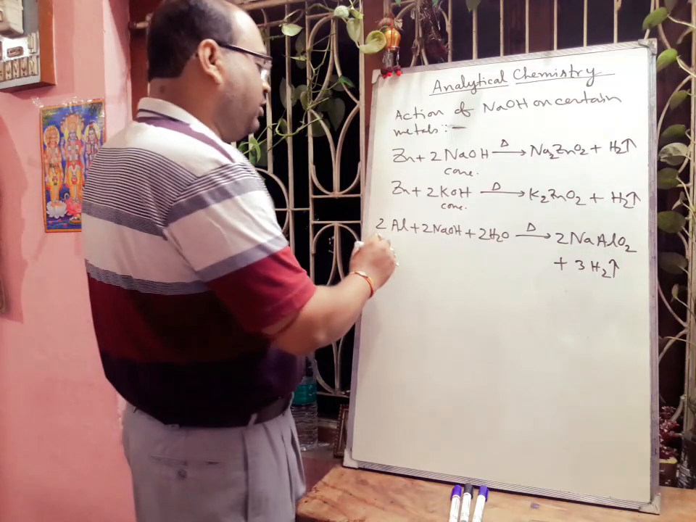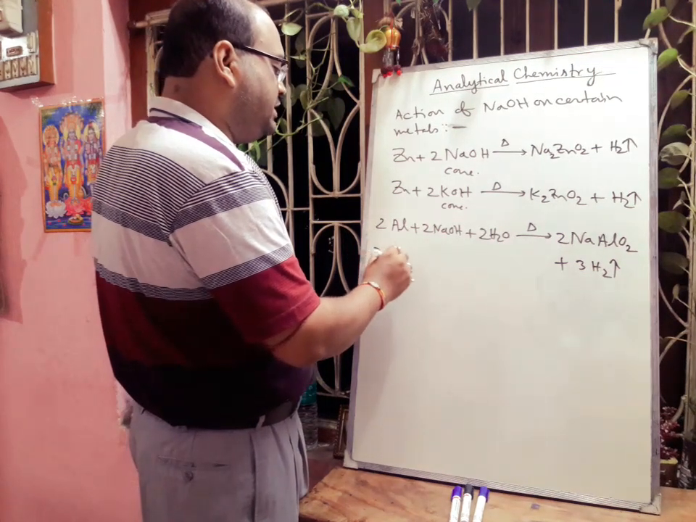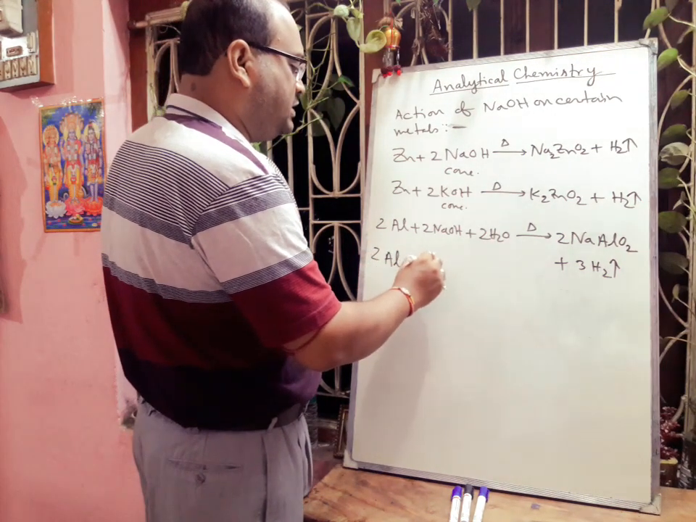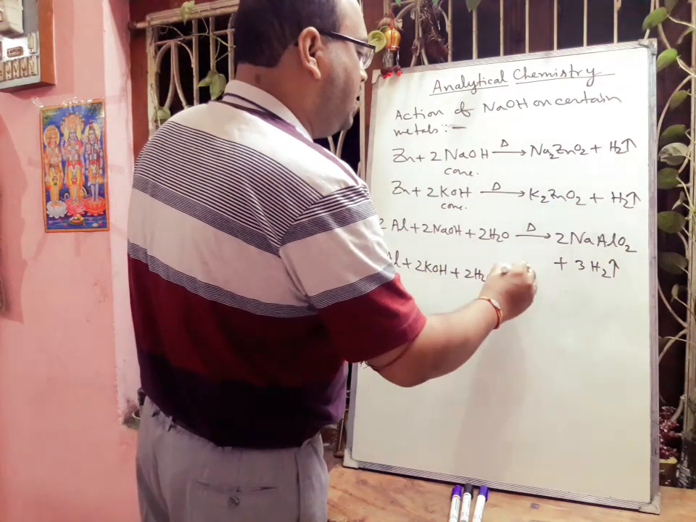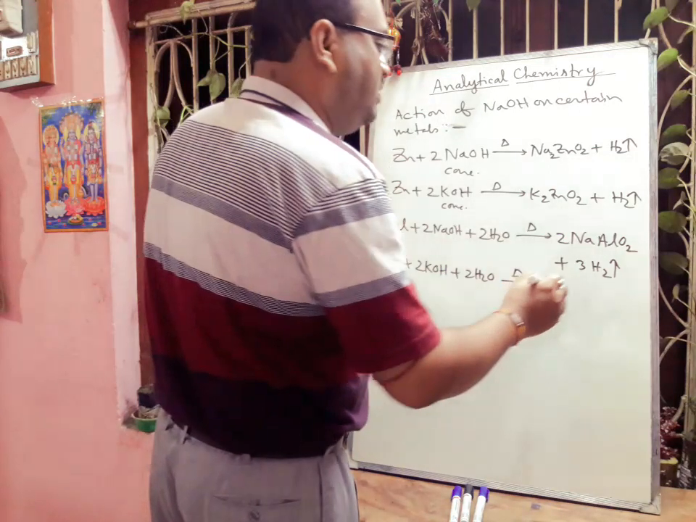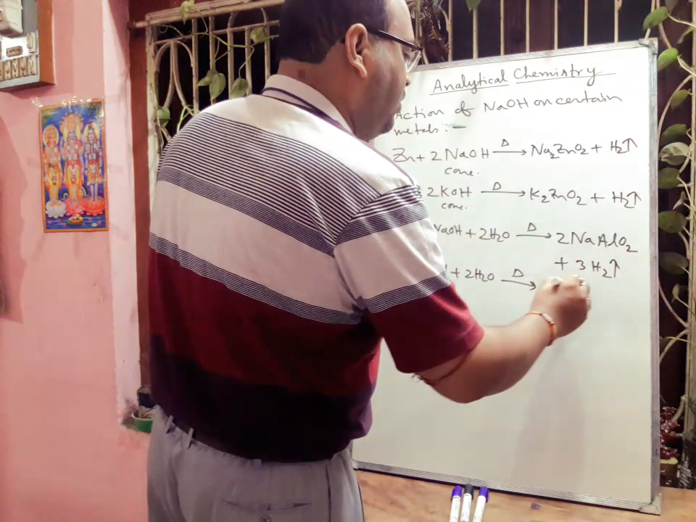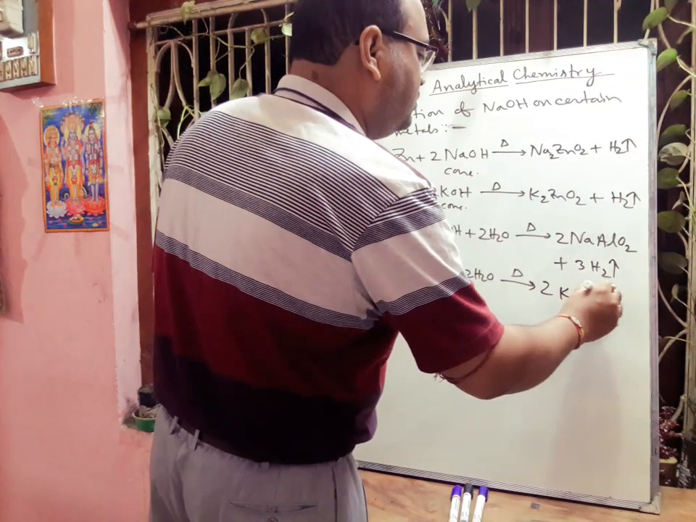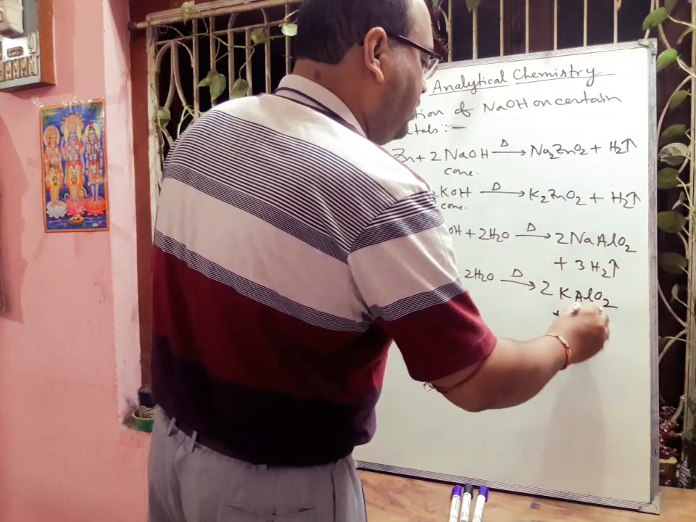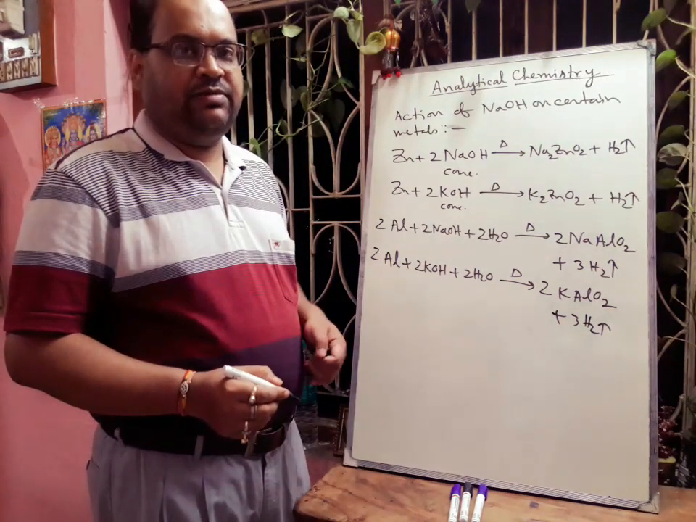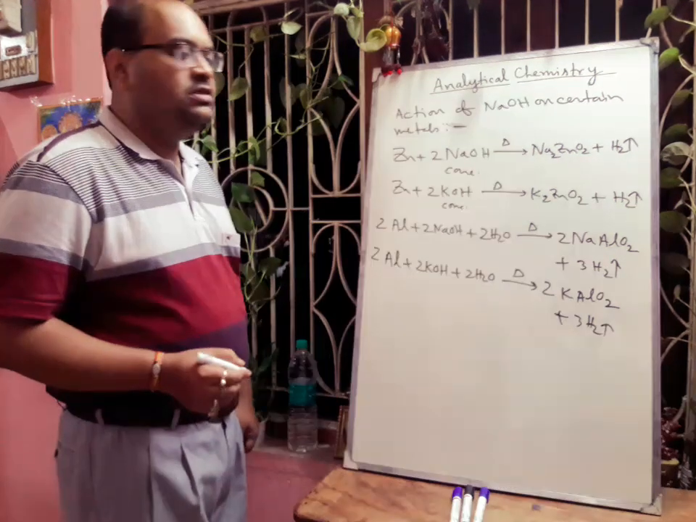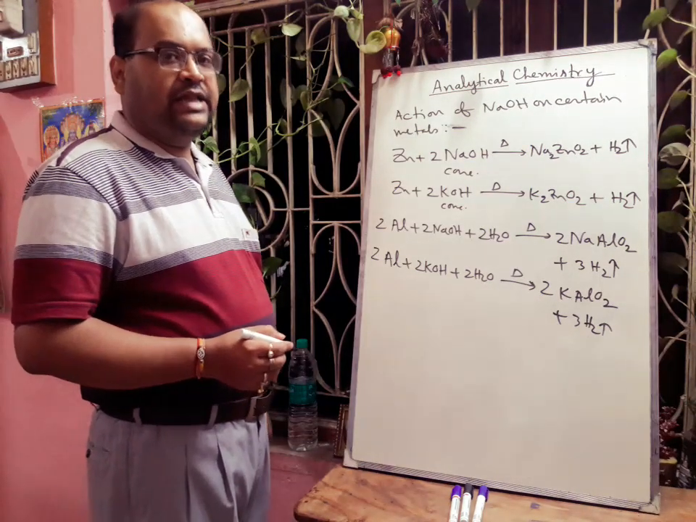Next, if we take potassium hydroxide solution, then there will be the same reaction, 2KOH plus 2H2O, apply heat, then there will be 2KAlO2, potassium aluminate, plus there will be formation of 3H2 gas. Okay, hope you can understand this type of reaction. And next we will show you the reaction with lead.